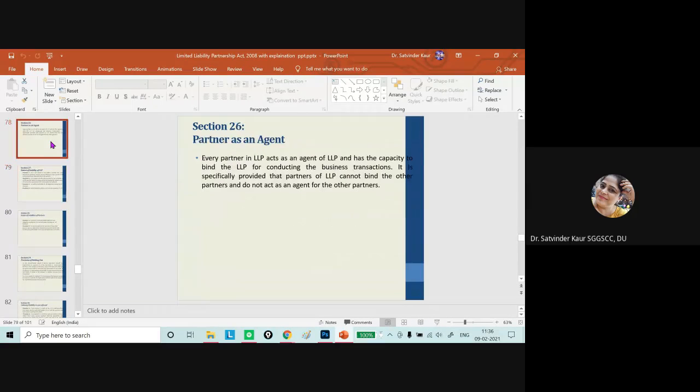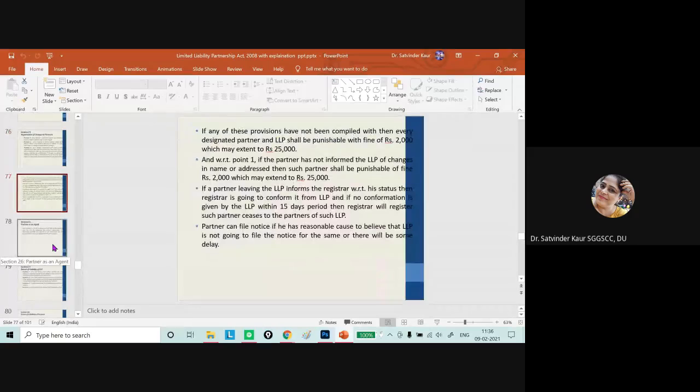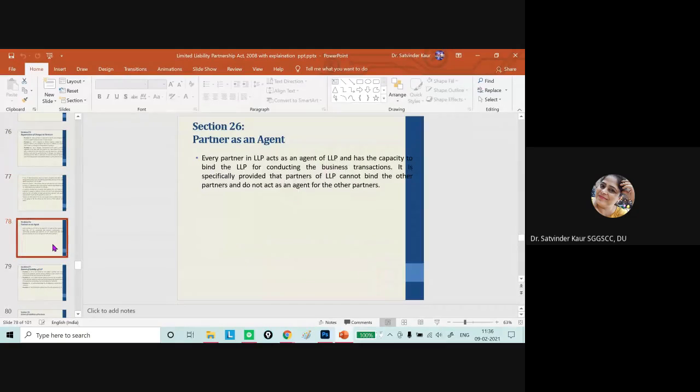We have discussed till now up to section 25 about the registration of change in the partners. Now in continuation, when we talk about partner as an agent, we have discussed earlier that the relationship of the partners in the organization is there, but there is no rule of mutual agency as it is there in the Partnership Act. So in this case, when we talk about partner as an agent, the partner can bind the LLP, not the other partners.